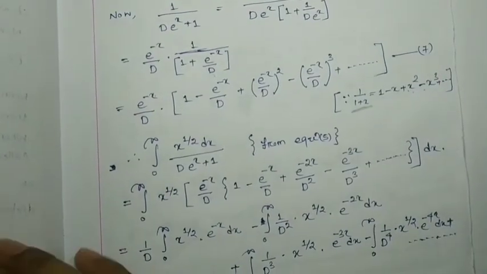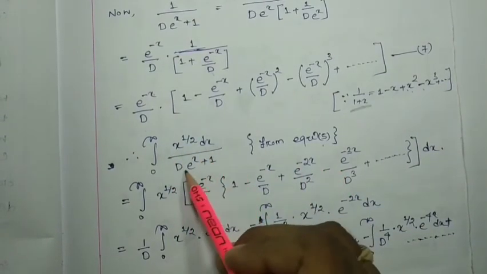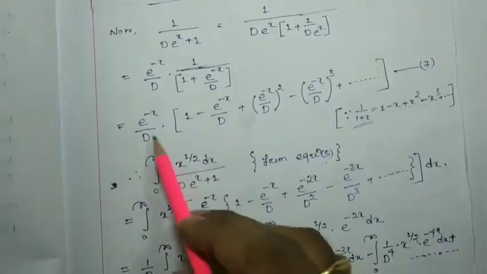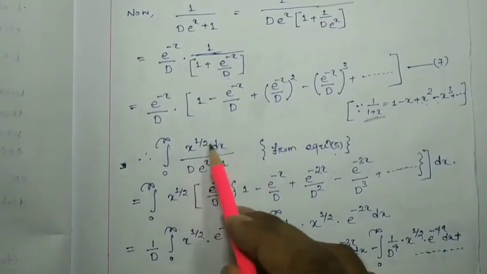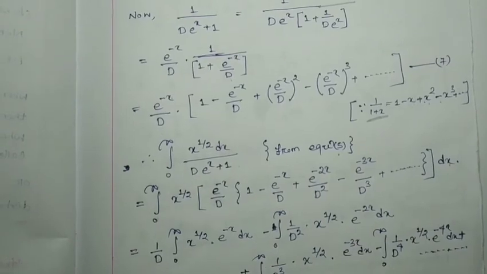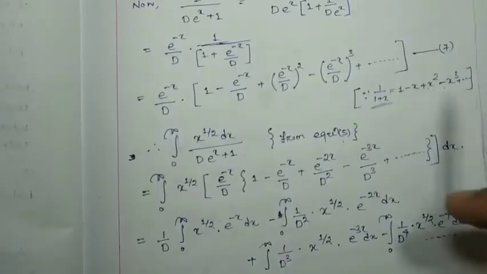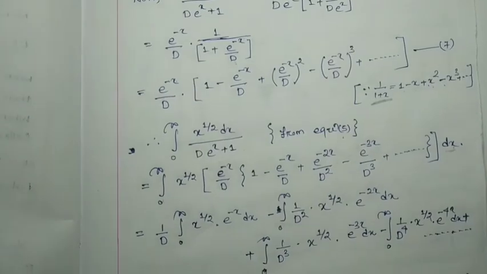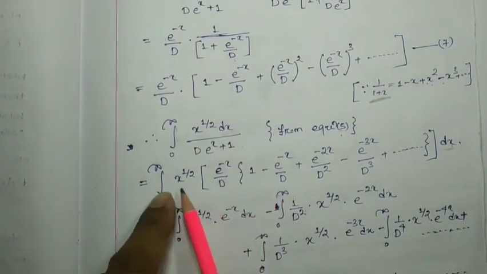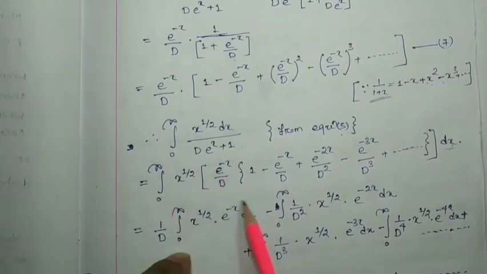Now we have to consider the integral from equation number 5, that is x to the power 1 by 2 dx by d e to the x plus 1. Here 1 by d e to the x plus 1 we found, that is your equation number 7, and we just multiply by x to the power 1 by 2 and dx, with integration from 0 to infinity, simple. Whatever we found in equation number 7, I have directly substituted over here. Now term by term I have to multiply. See, x to the power 1 by 2 e to the minus x by d, this is the first term, here I have written.